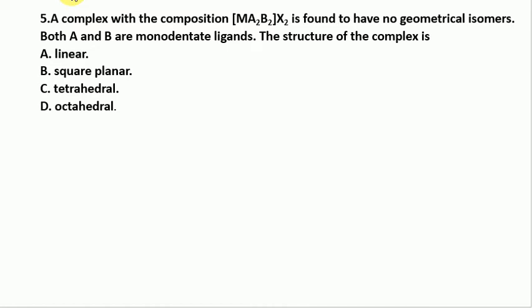If we see the number of ligands bonded to the metal, and they are monodentate ligands, then the coordination number of the metal in this complex is 4.